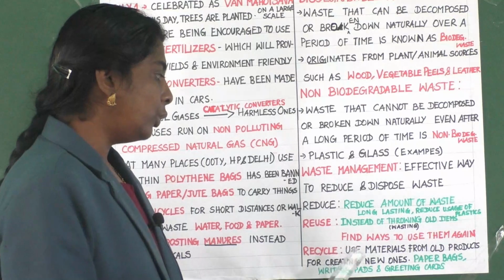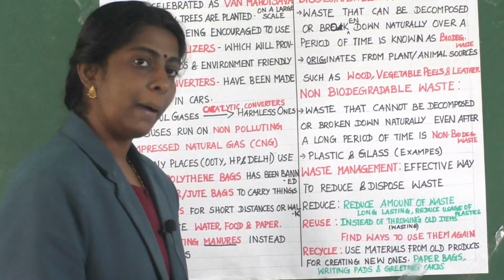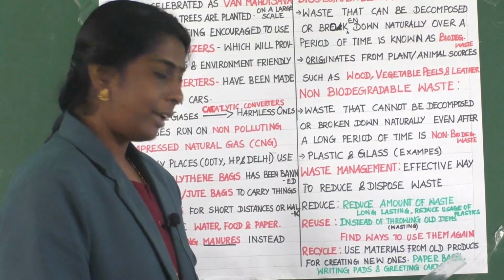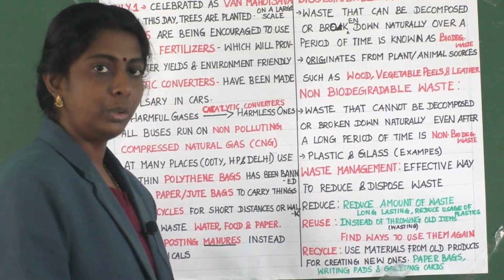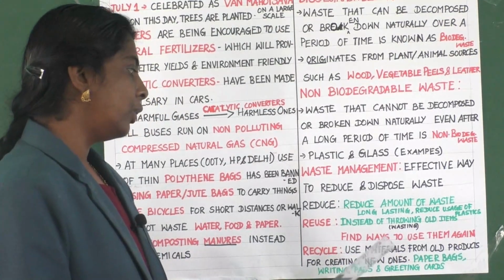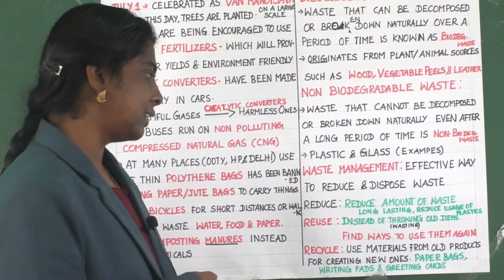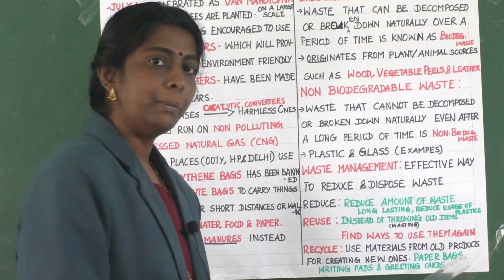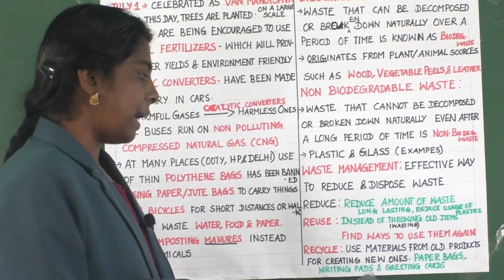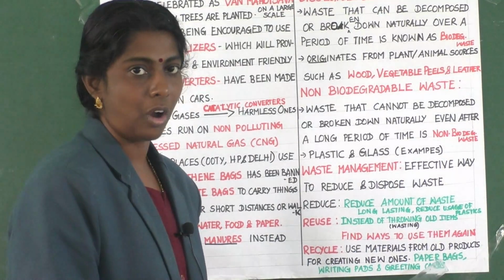Here use materials from old products for creating new ones. So we are using the materials from old to create new ones. For example, paper bags, writing pads and greeting cards.